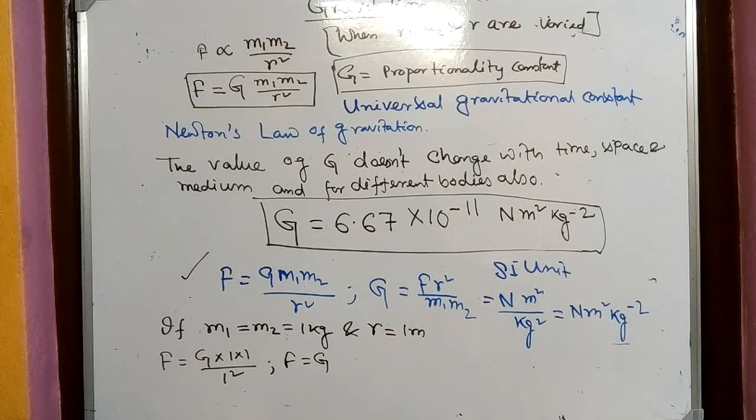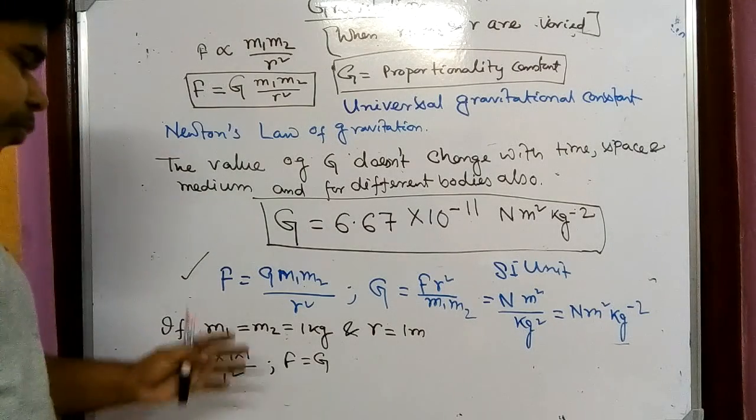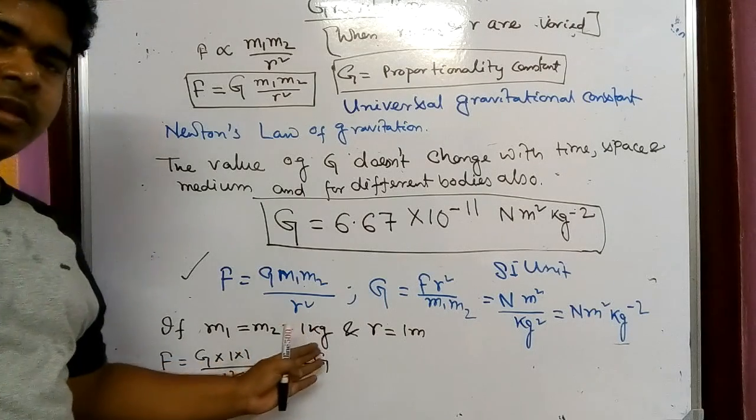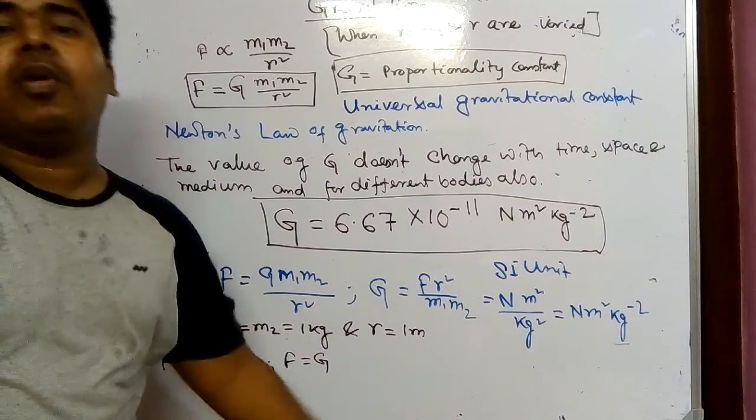What should be the definition? The universal gravitational constant is the force of attraction between two bodies of mass 1 kg kept at a distance of 1 meter.